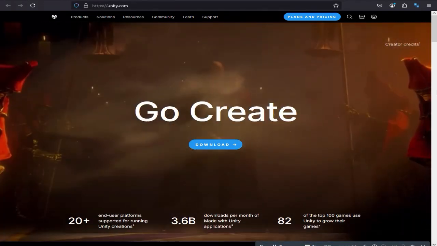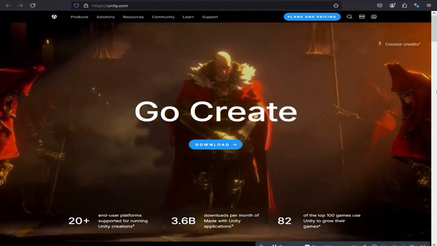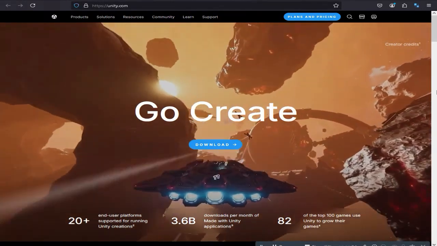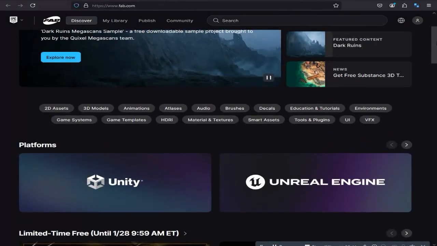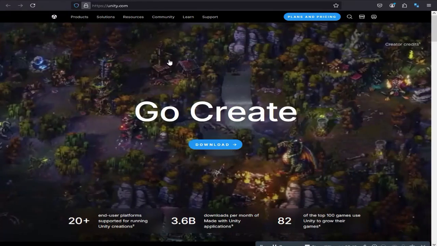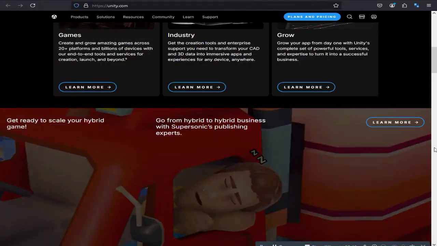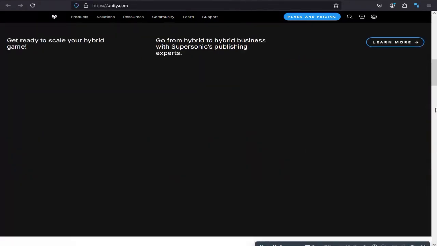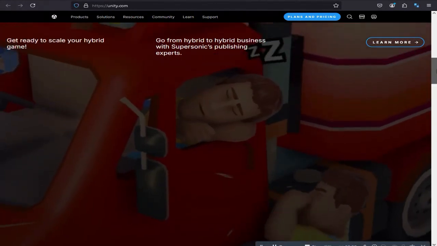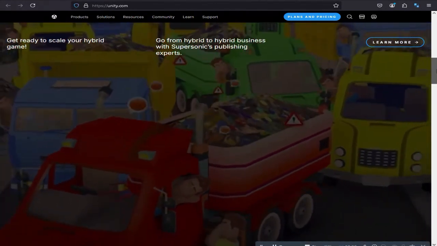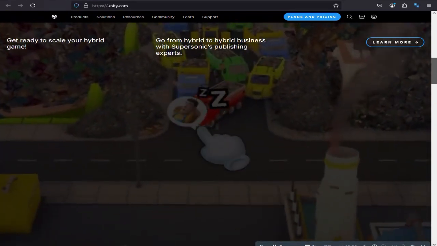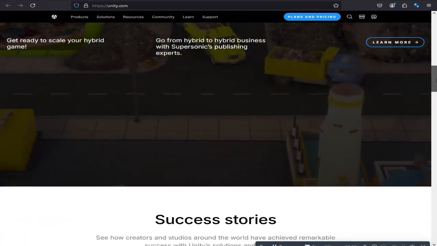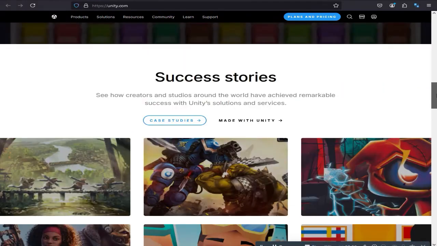Known for its versatility, Unity is a powerhouse for creating both 2D and 3D games. It's beloved by indie developers and large studios alike, thanks to its user-friendly interface and extensive asset store. Games like Hollow Knight, Monument Valley, and Cuphead were brought to life using Unity. Impressive, right? Unity is particularly known for its flexibility and ability to handle a wide range of projects, from simple mobile games to complex VR experiences.